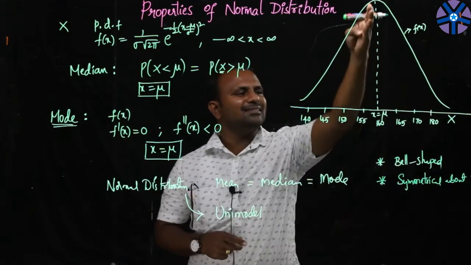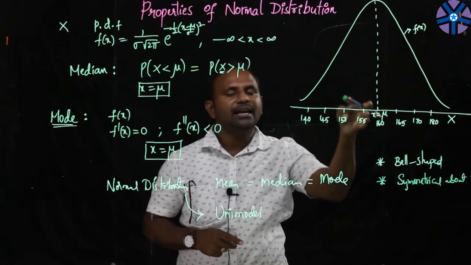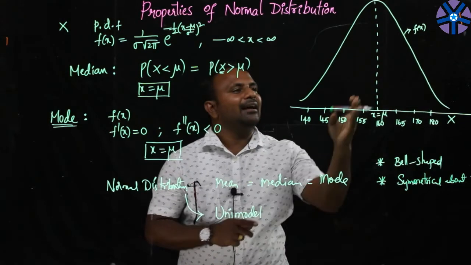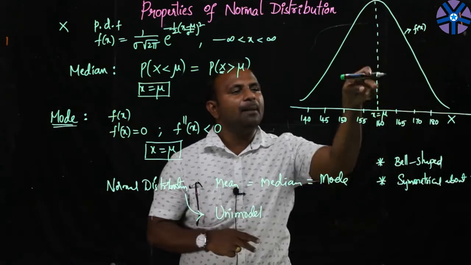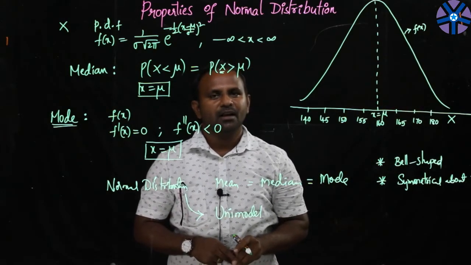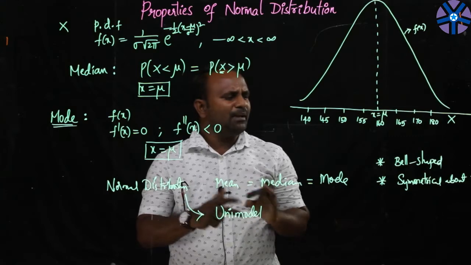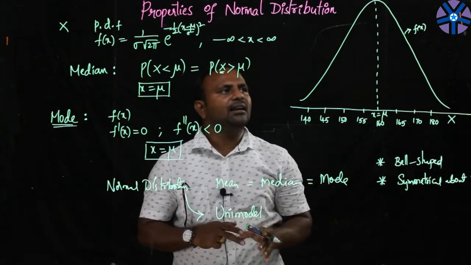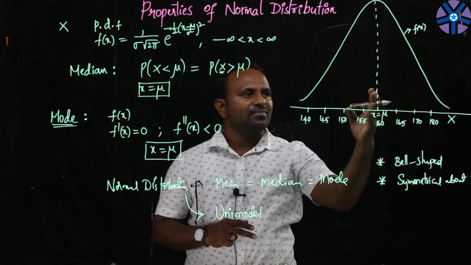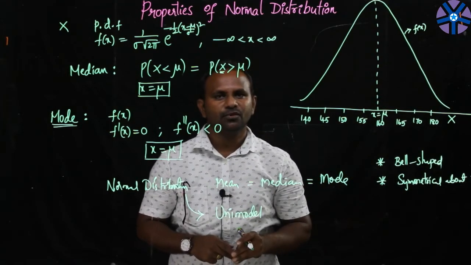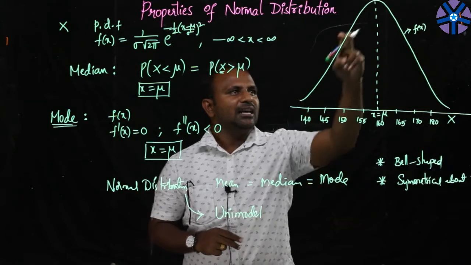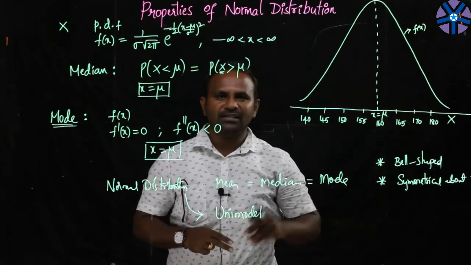This is the line indicating x is equal to mu, and along this line the curve is symmetrical. What symmetrical means is that if you fold the paper along this axis, both sides of the curve will coincide. Hope you understood that property. So it is bell shaped, symmetrical about x is equal to mu.